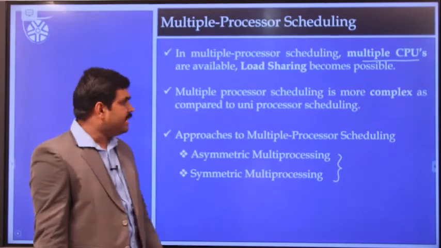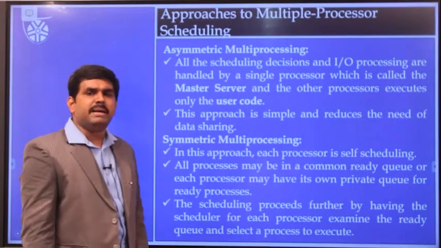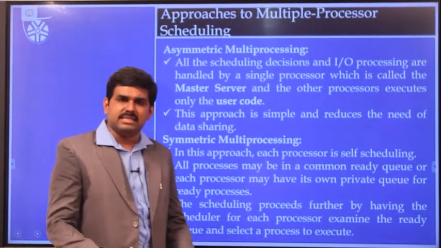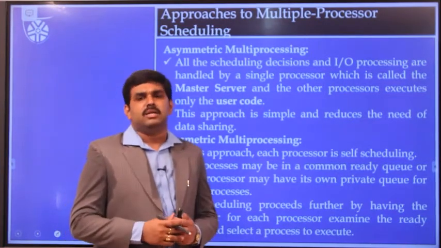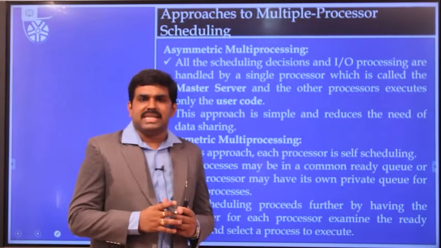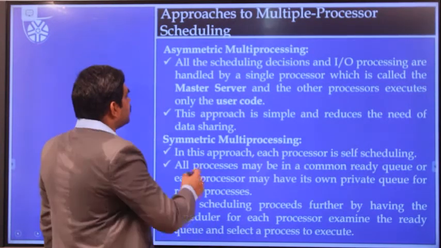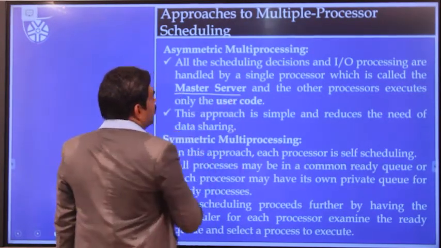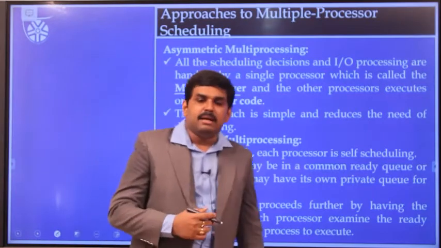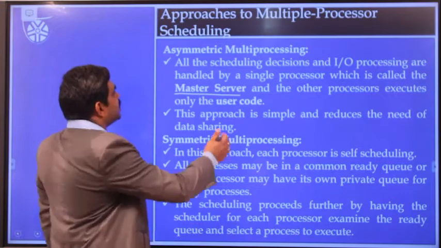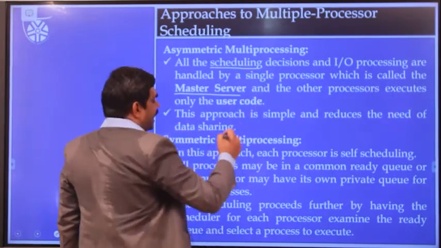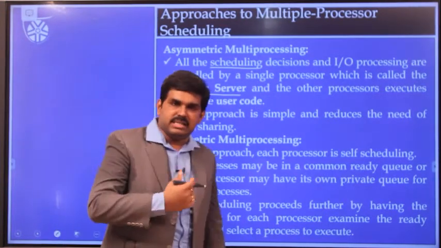Coming to asymmetric multiprocessing, there is a master-slave architecture. In this architecture, there is a master server. This master server is meant to carry out IO processing and process scheduling. In addition, if required, the scheduling can also be taken care of by that particular master server itself.